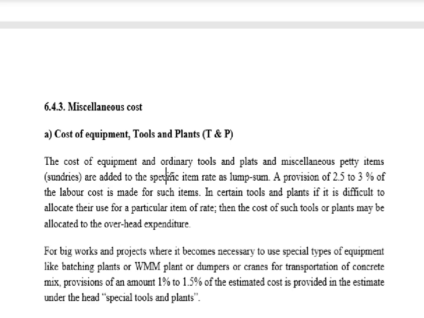So the cost of the equipment, ordinary tools and plants, and miscellaneous petty items, that is sundries, whatever is required for this, are added to the specific item as a lump sum. What is a lump sum? A lump sum amount is one where we do not calculate a specific work, and we assign that task a lump sum.